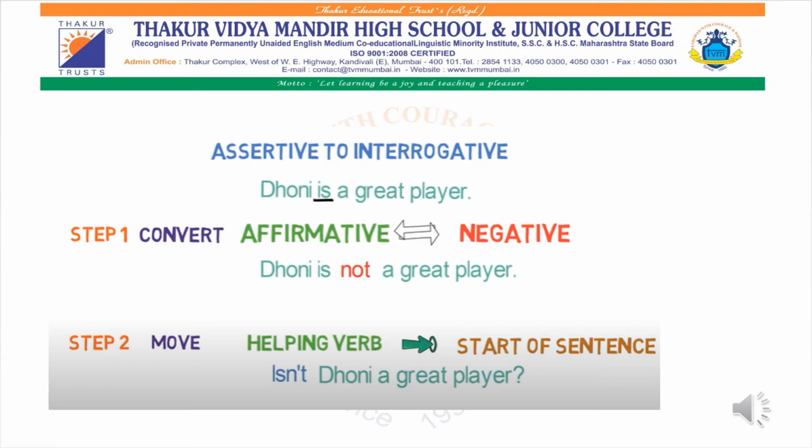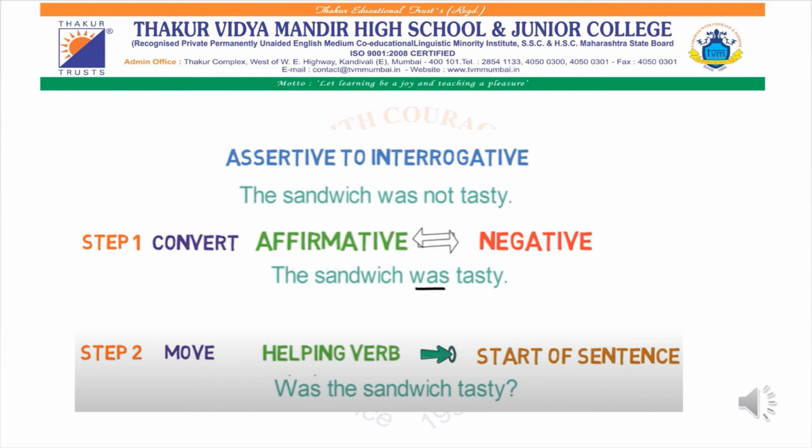After that, the second step is to move the helping verb first and then start off with the rest of the sentence. Isn't Dhoni a great player? And don't forget to put a question mark, because they have told you to convert an assertive sentence into an interrogative sentence.